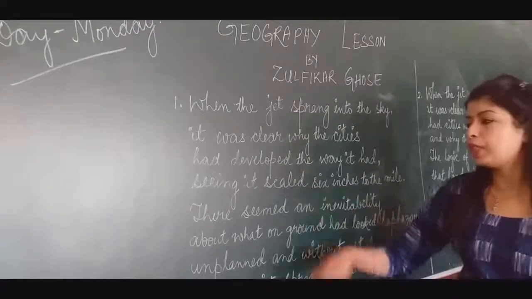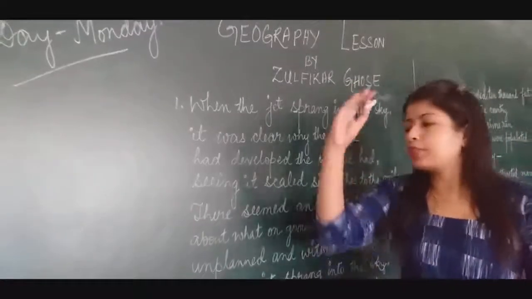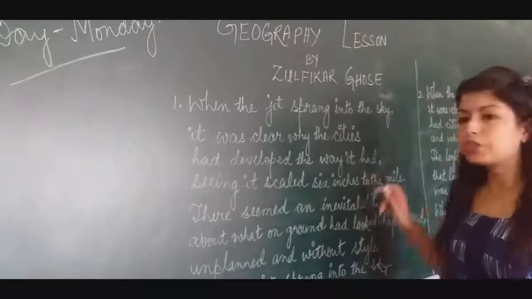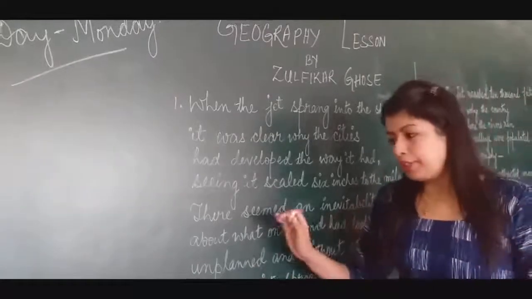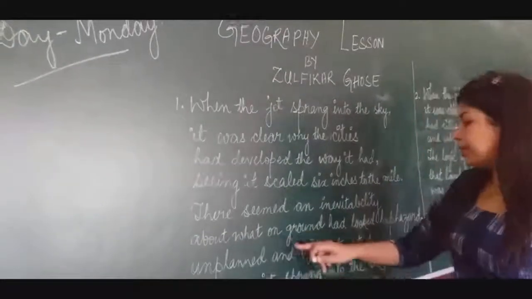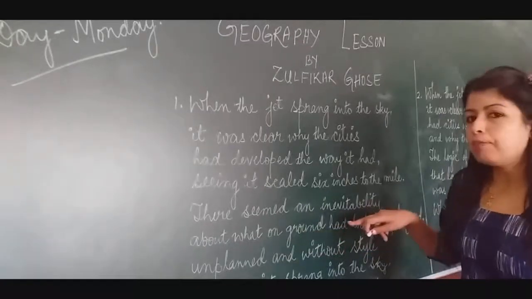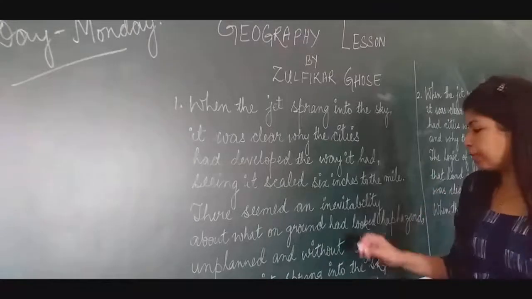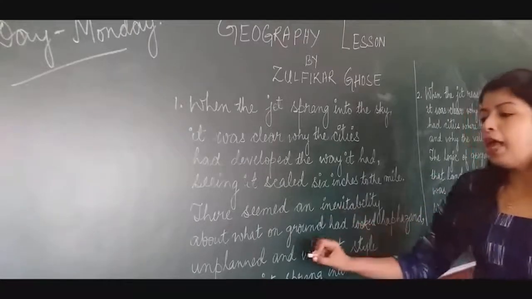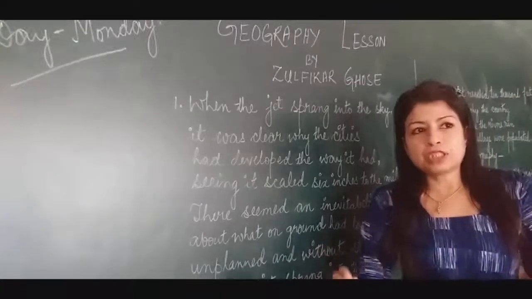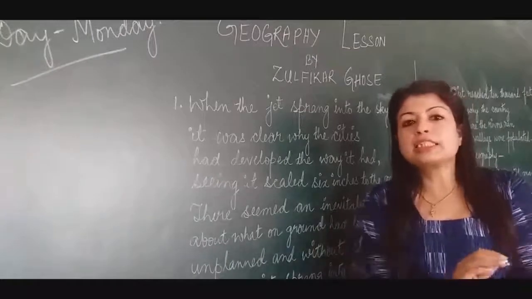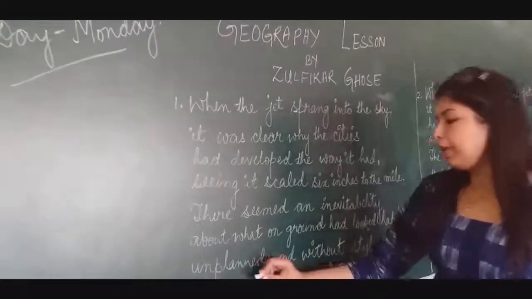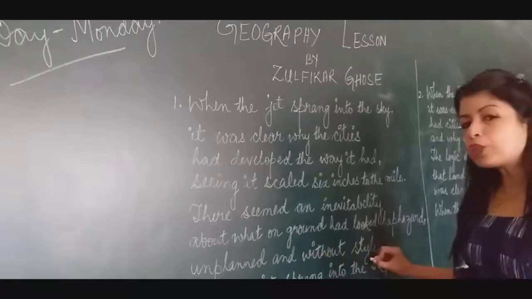Now when the jet has reached 6 inches to the mile, you could find that there is something missing on the ground. Actually, missing means there is something haphazard on the ground, inevitability. That means it cannot be understood clearly why the cities are so unplanned. The cities are unplanned and without style.